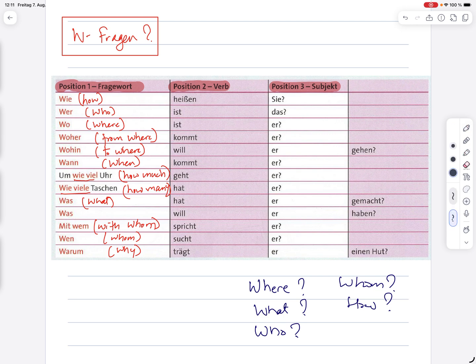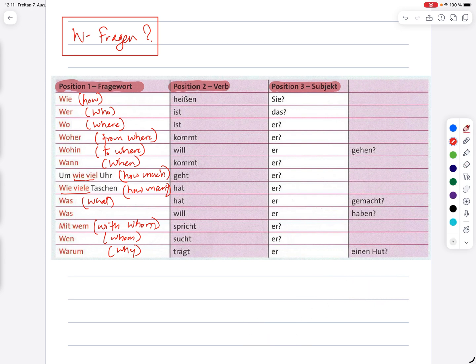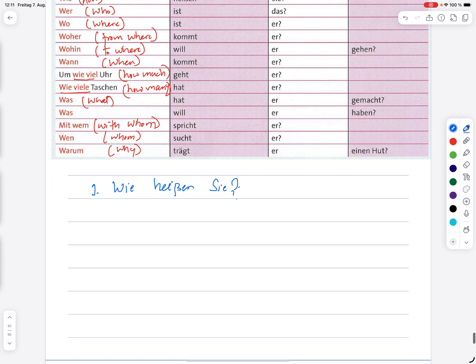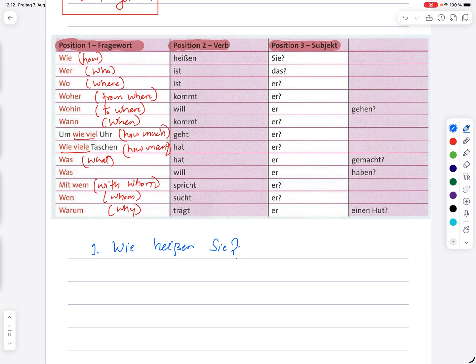For example, if you ask wie heißt du, here it is saying what is your name. The literal translation would be what are you called, but you can also say what is your name. It's an exception in how the translation happens, but in German you say wie heißt du, how are you called, how people call you. Essentially you are asking what is your name.